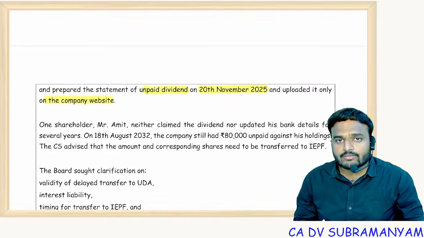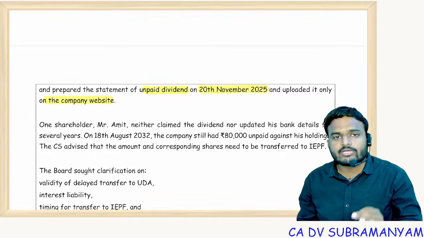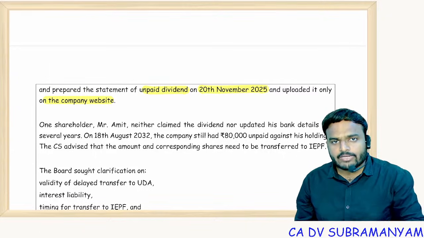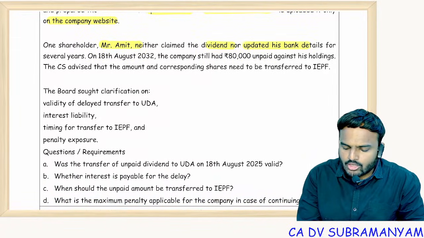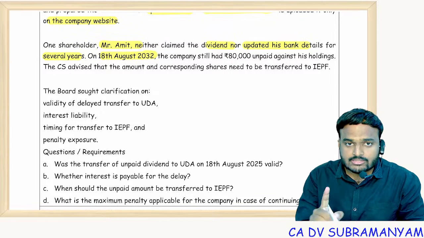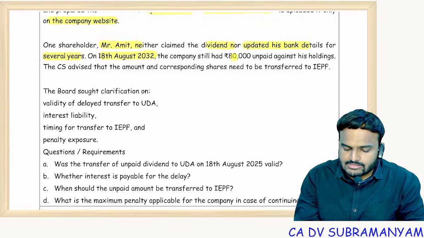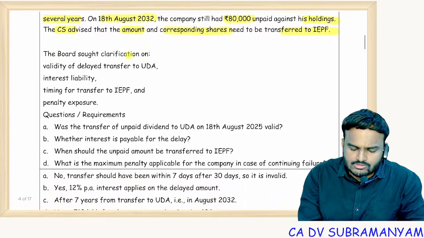Updation should happen, and upload on the company's website should happen within 90 days from the date of transfer to unpaid dividend accounts. One shareholder, Mr. Amit, neither claimed the dividend nor updated his bank details for several years. On 18th August 2032, that is after 7 years, the company still had rupees 80,000 unpaid against his holdings. The CS advised that the amount and corresponding shares need to be transferred to IEPF.